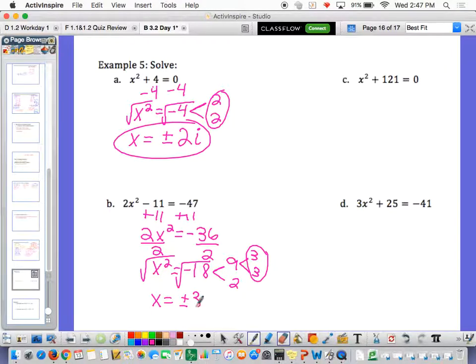You take a 3 out. There's a negative, so there's an i. And you're left with the square root of 2. x is completely by itself. There's nothing left to simplify. Do not leave it as a decimal. Leave it as exact numbers, and you keep it just like that. Okay?